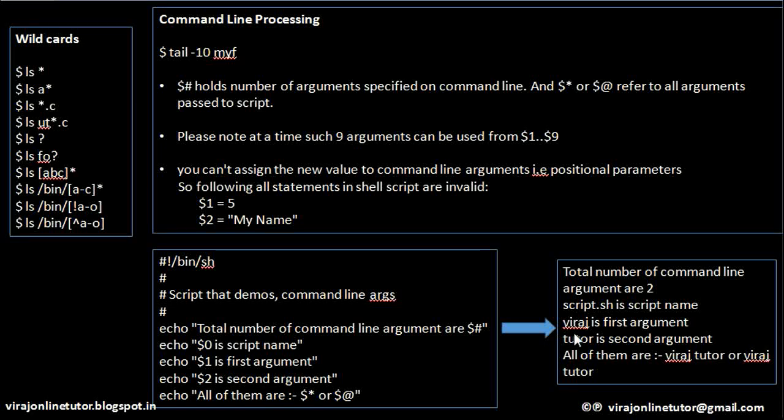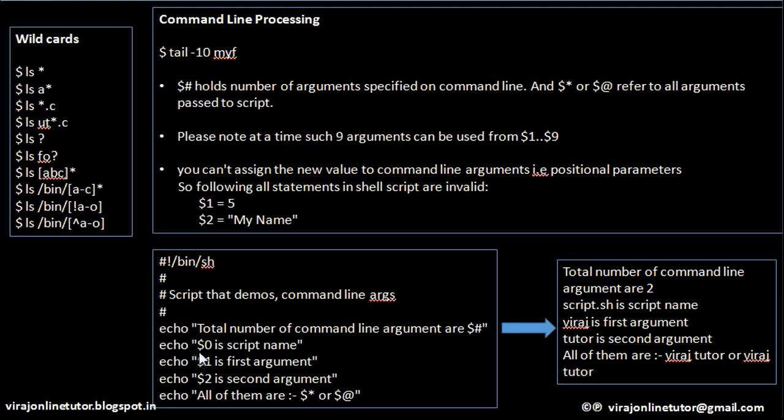That's why what I'll do is I'll explain one line and I'll explain the output also together. Okay. So the first line says total number of command line argument are $# is count, right? So it prints on the screen total number of command line arguments are, and it prints value 2. Okay. So it prints the value 2. So here I had passed two parameters, Viraj and tutor. That's why it printed me total number of arguments that was passed were 2.